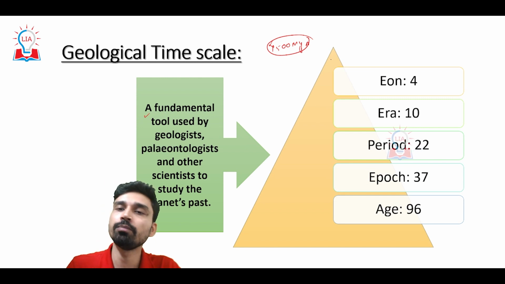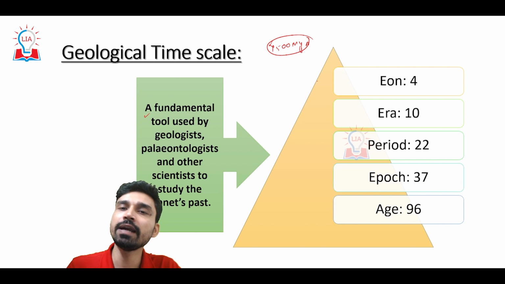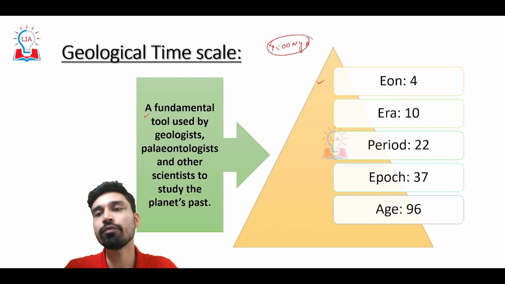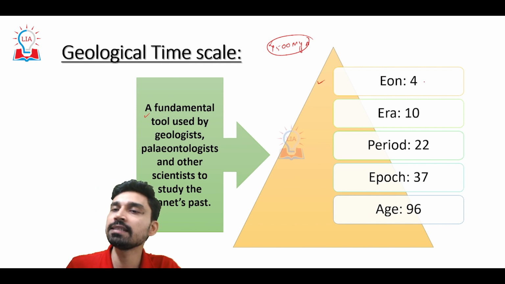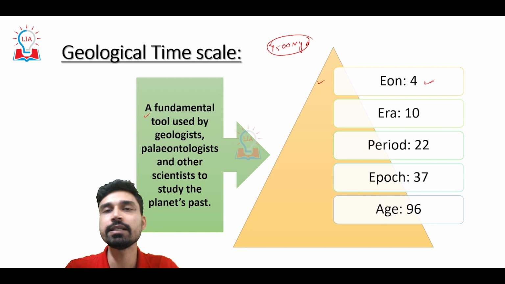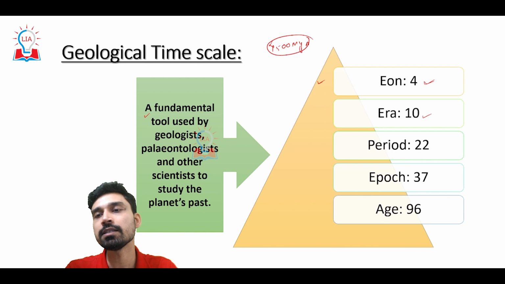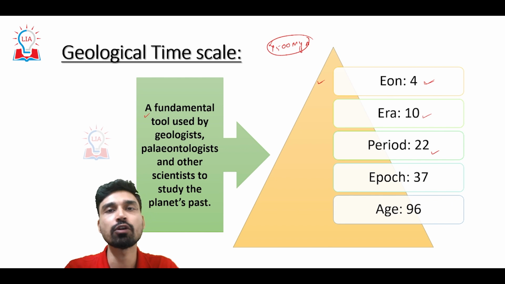As of now, from the larger time frame to the smaller time frame, we have classified the history of the Earth into five different scales. On the largest scale, we have eons. Until now, four eons have been recognized in the Earth's history. After that, we have eras. Eons are divided into several eras, so the four eons have been subdivided into 10 different eras. Eras are further divided, on a smaller time frame, into periods. As of now, we have 22 different periods of the Earth.